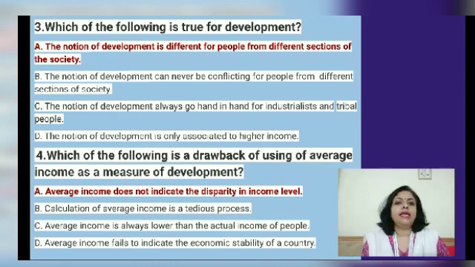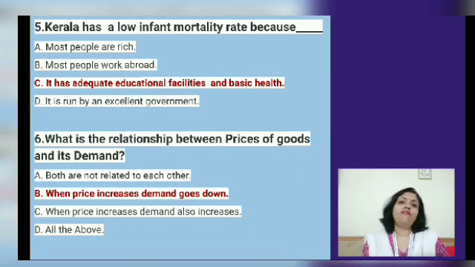Then the third question is, which of the following statements is true for development? The correct definition of development means that the notion, the idea of development differs from person to person, and in different societies also. Then the fourth question was, which of the following statements is a drawback of using average income as a measure of development? The drawback of measuring using averages is that it cannot indicate the differences in the income level of the people. Then Kerala has a low infant mortality rate. Why? Because it has very good education and health facilities.